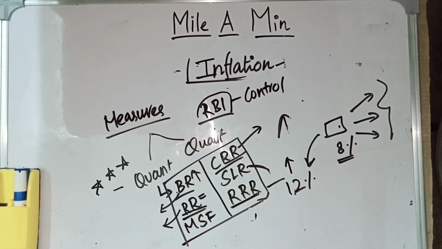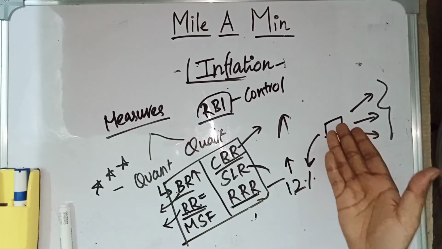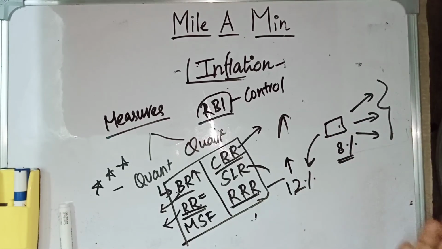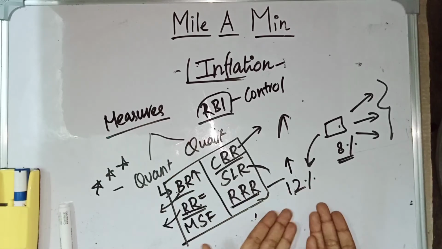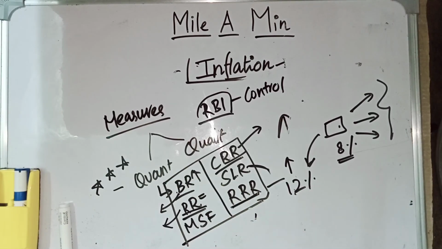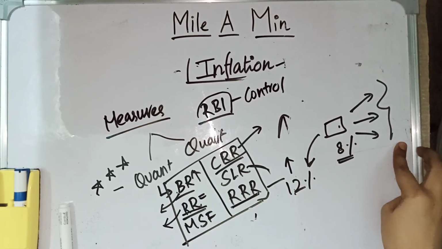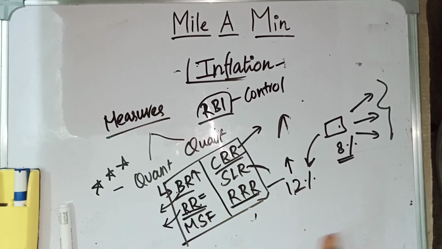because RBI is going to pay 12%. So the scheduled commercial bank is going to focus on profit, and the more profit is in giving money to RBI, right? Because of this, the bank will give money to RBI itself. So money flow in the market is going to get reduced because of the increase in reverse repo rate.